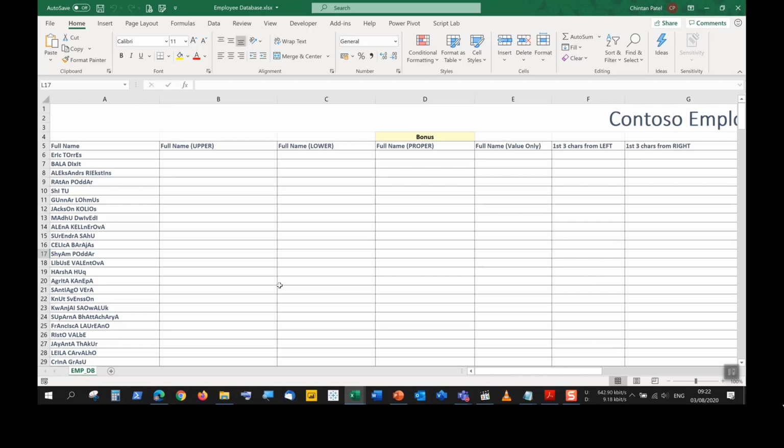We're going to look at the right function, the left function, the mid function. As a bonus, I'm going to bring in the proper function. It is not in the exam. However, it's very much relevant here, so I do want to bring it in. We're going to look at the upper function, the lower function, the len function, concat function, and text join function.